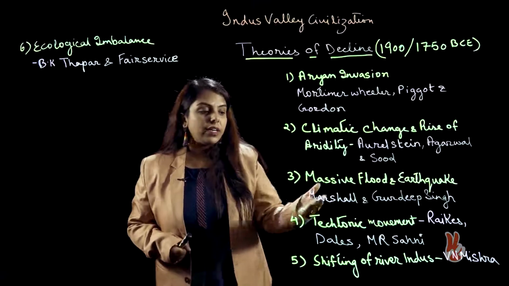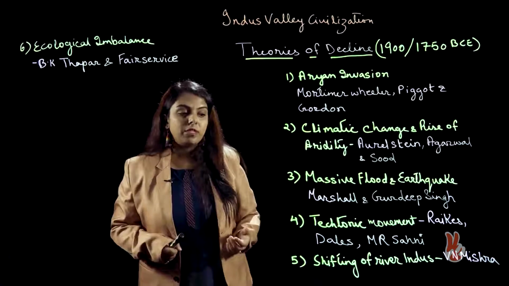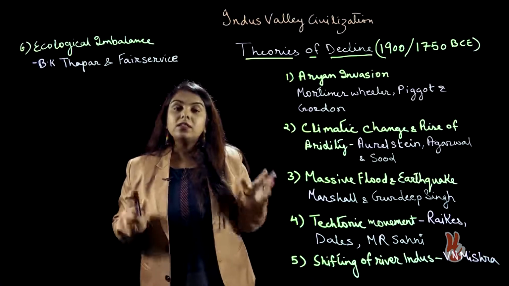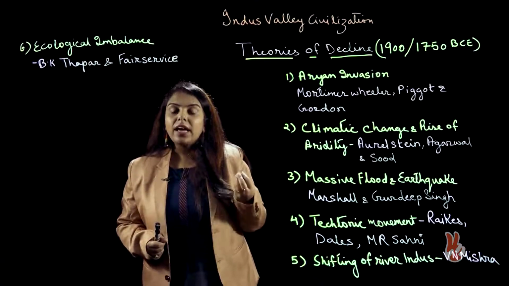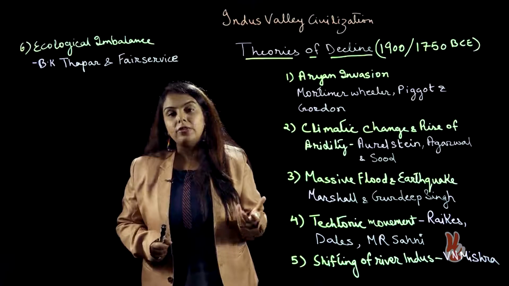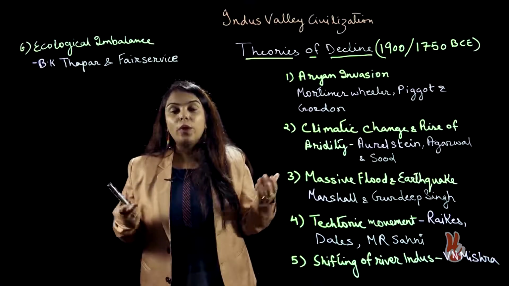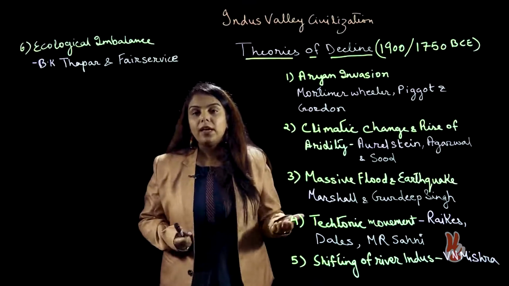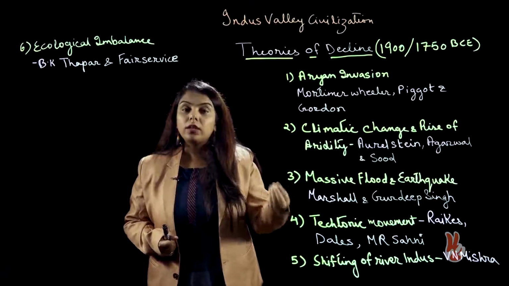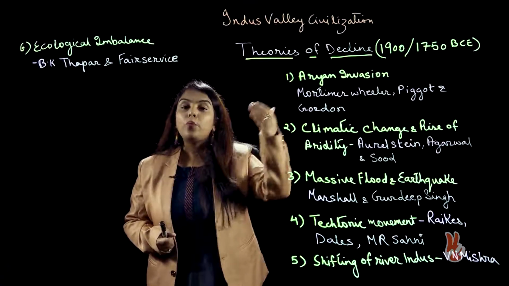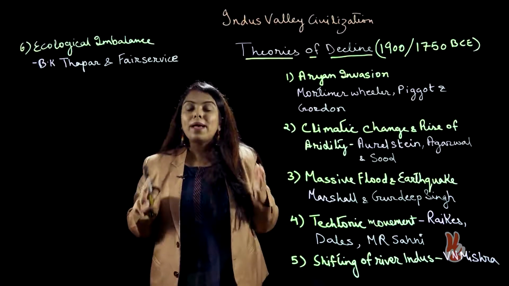One of the other theories is the theory of massive flood and earthquake given by Marshall and Gurdeep Singh. Now, Gurdeep Singh did a study in the inland lakes of Rajasthan, and there are many sweet water lakes in Rajasthan, and he wanted to know how such lakes were created. In the bed of the lake, there are sediments which have been found, and he came to the conclusion that many sediments were brought from the northern part of India, which suggested that there was a massive river.